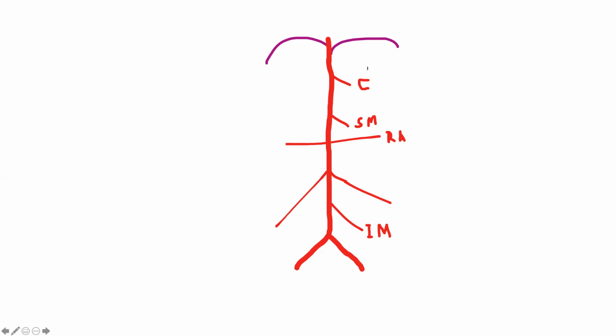The first one is the celiac artery, the second one is the superior mesenteric artery, and number three is the inferior mesenteric artery. The inferior mesenteric artery is between the gonadal artery and the bifurcation of the aorta. The celiac artery arises from the abdominal aorta immediately after perforating through the diaphragm, and the superior mesenteric artery is above the renal arteries.